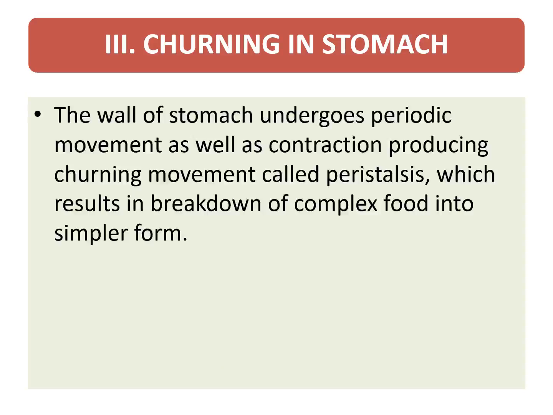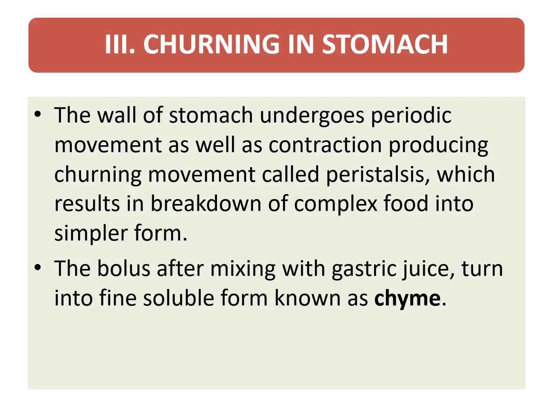The wall of the stomach undergoes periodic movement as well as contraction, producing a churning movement, which results in breaking the complex food into simpler forms. The bolus, after mixing with the gastric juice, turns into a fine soluble form known as chyme.